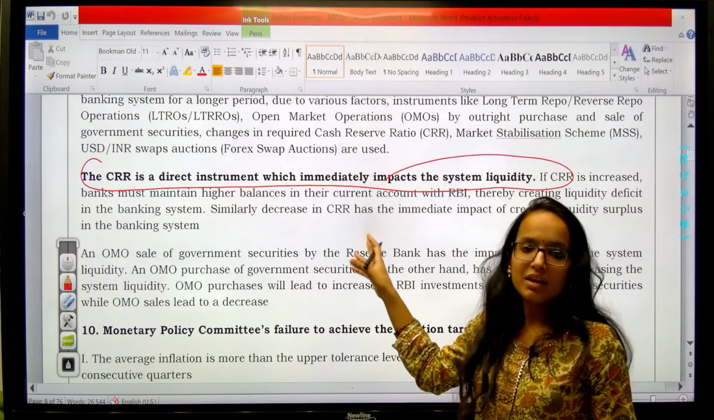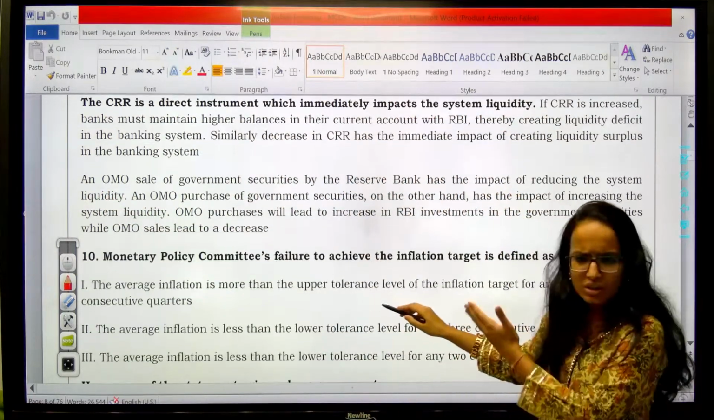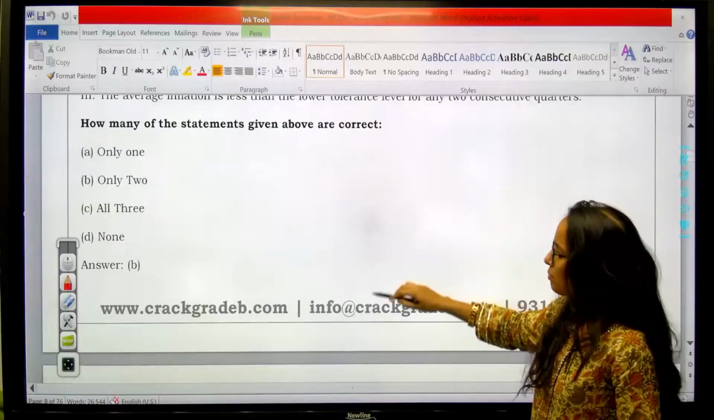Understood? So this is why the third will be your incorrect one. This was your explanation. You can read all these things, extra information, in your PDF.